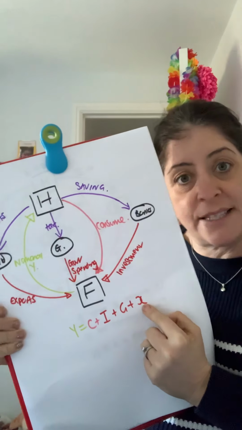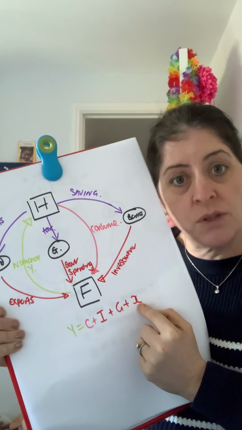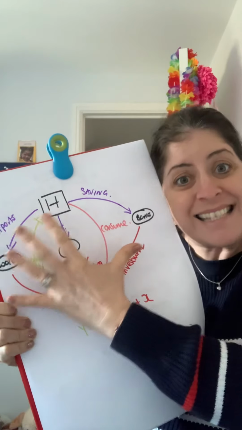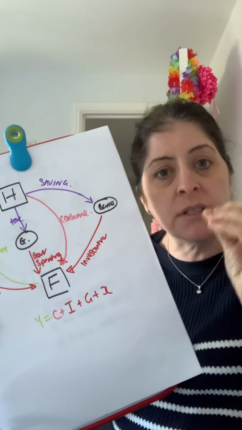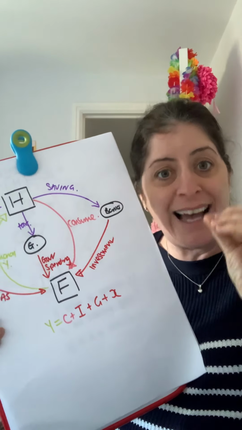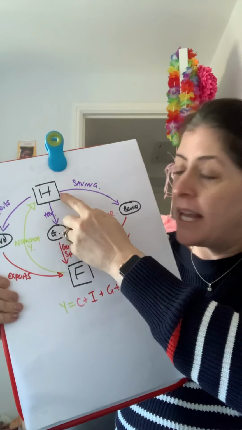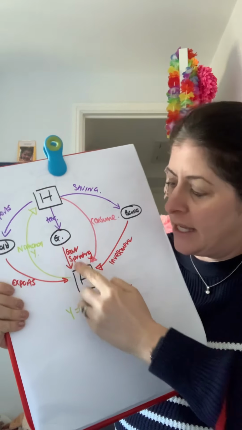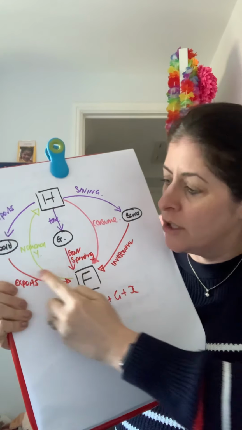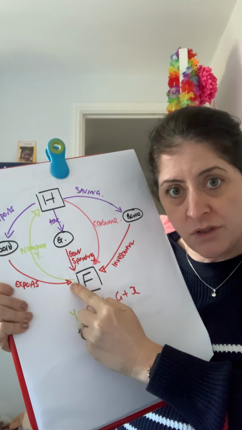So if we as economists want to do something to increase the size of our economy, to create growth in our economy, the only things that we can do which will have an impact is we can either increase consumption, increase investment, get governments to spend more, or increase exports.